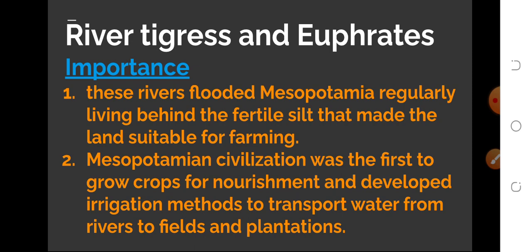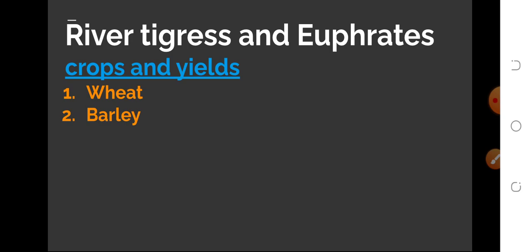Now moving to the next slide, what were the crops of Mesopotamia? The main two crops were wheat and barley. These were the crops of Mesopotamia. Okay, now today's lesson has ended.